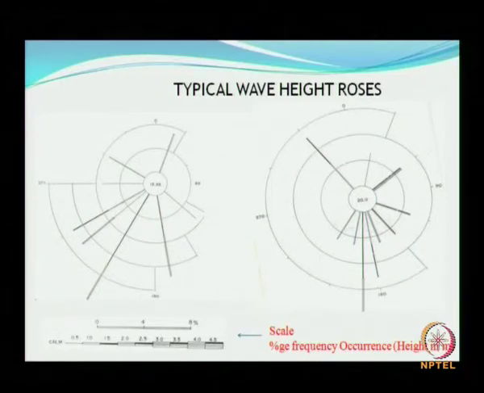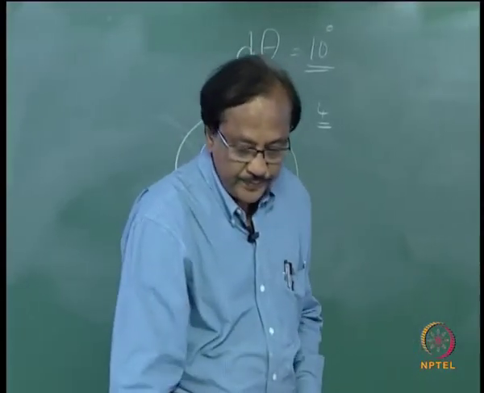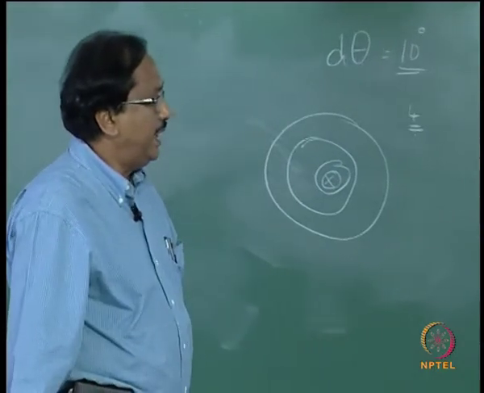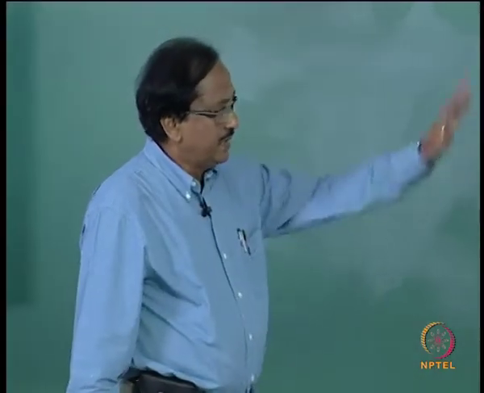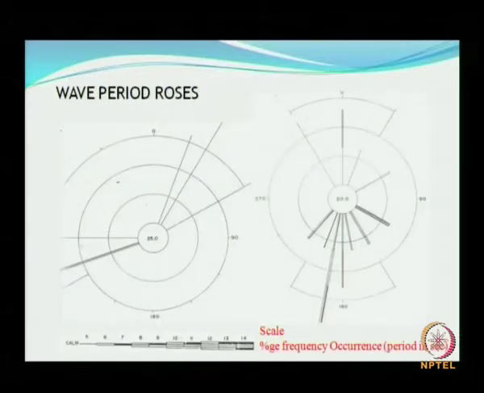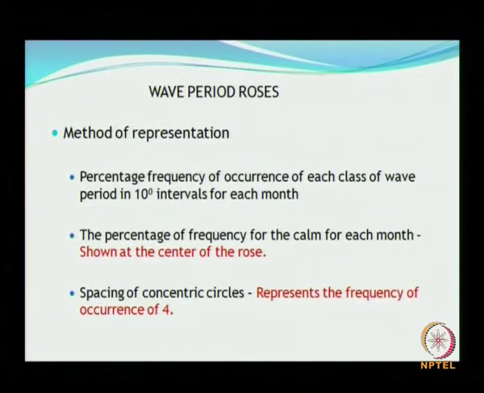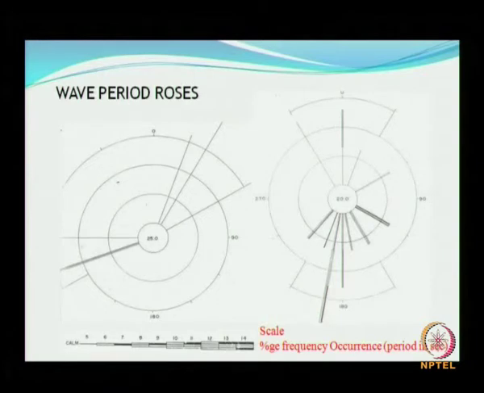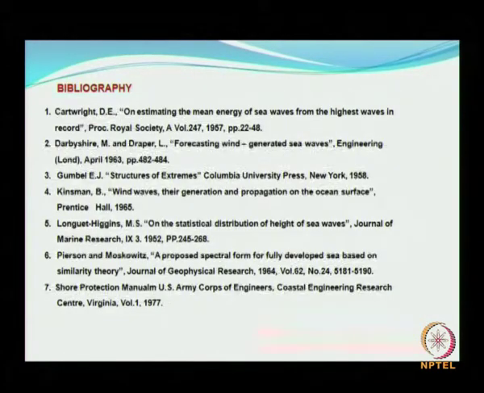All this information can be obtained. Similarly, you have the wave period Rose diagrams, the same procedure is followed, and you have the period in seconds, for example here the percentage of occurrence, and this is how the period diagram is presented.